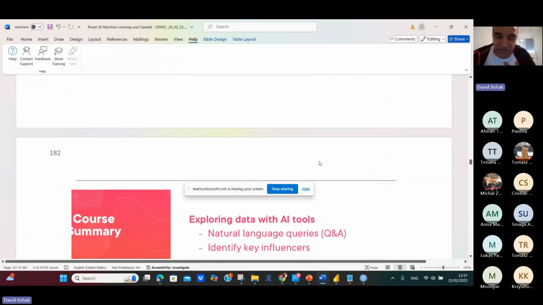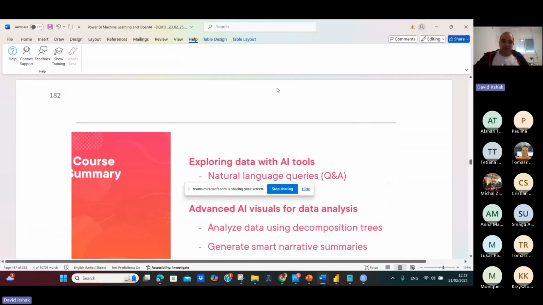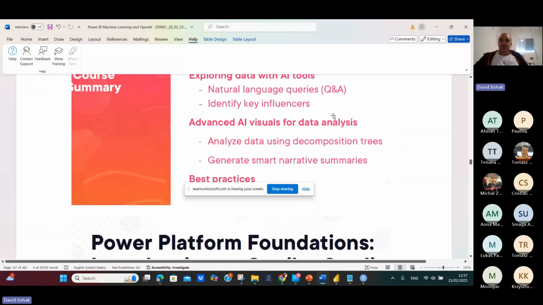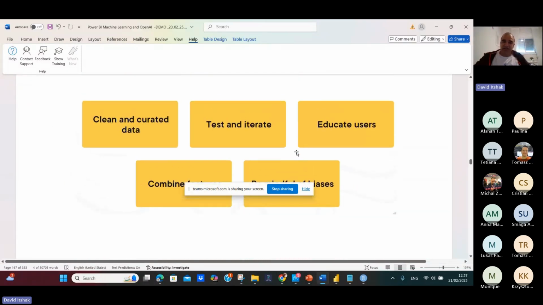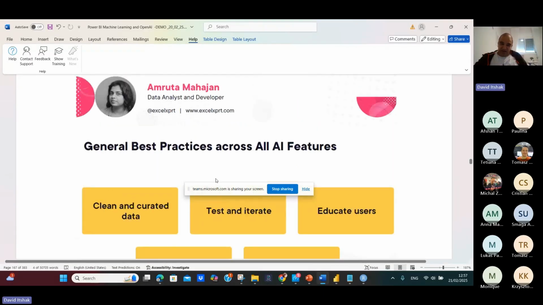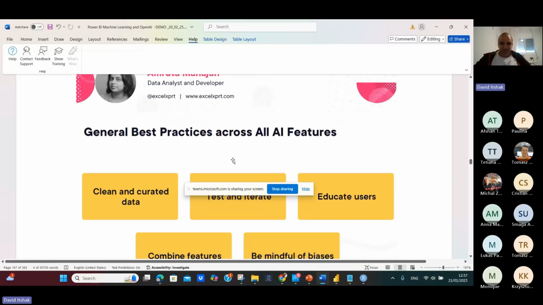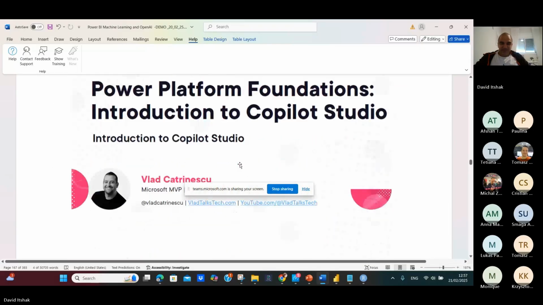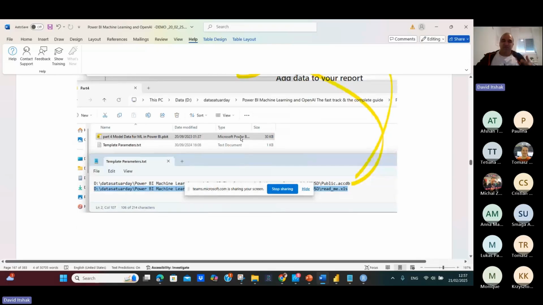Again, do me a favor. Do not go straight to this feature. You have to know your data. Before you explore data with AI, with Q&A and Q&A advanced, it's fancy, it's fun, you have to know the data. You are responsible for your data. If you leave your data and go to these tools very, very fast, you will not be a professional. Okay.